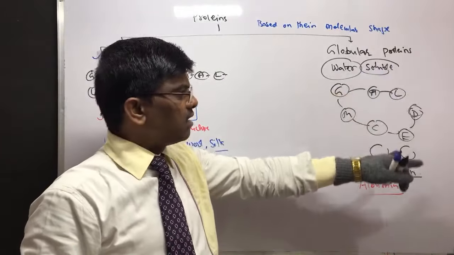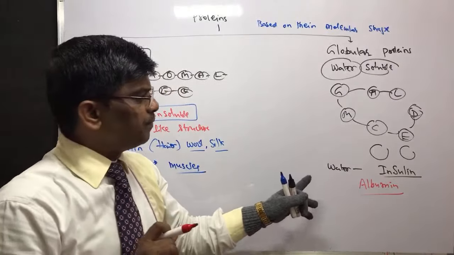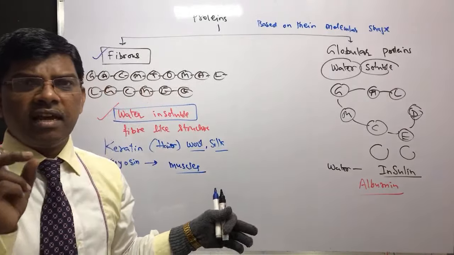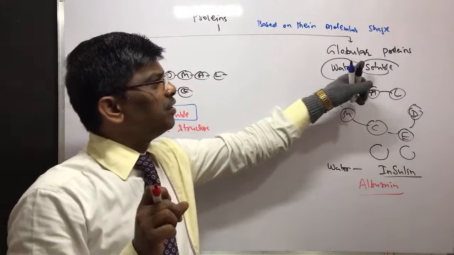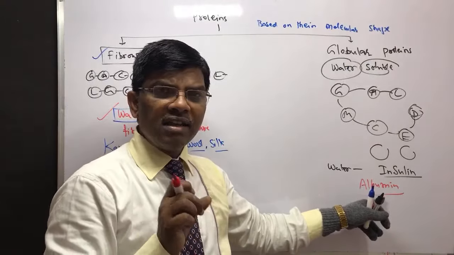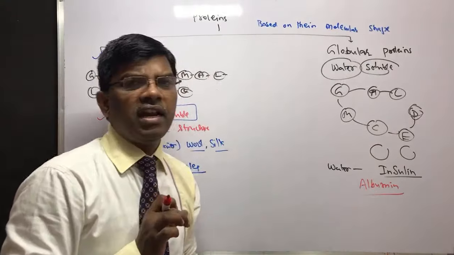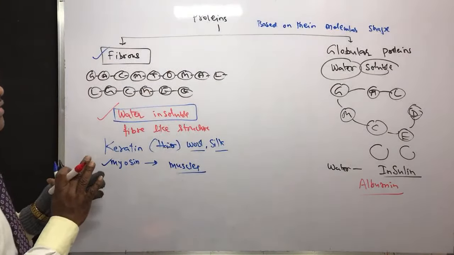Whereas globular proteins are spherical in shape, like globules. Have you ever seen homeopathic pills? Yes, ball-like pills. So these globular proteins are going to be like that, and these are water soluble, for example insulin and albumin. So this is the way you can broadly divide.